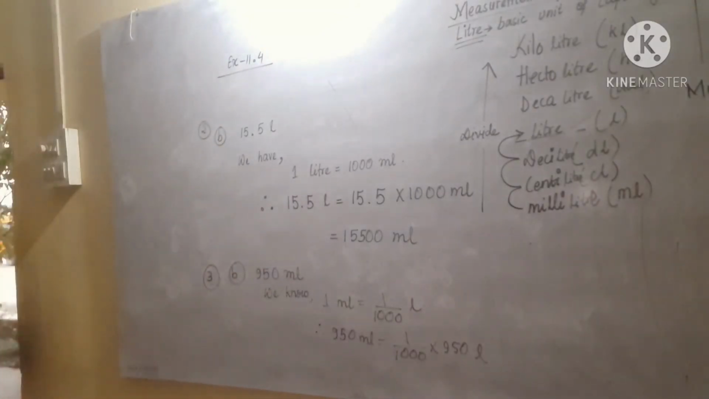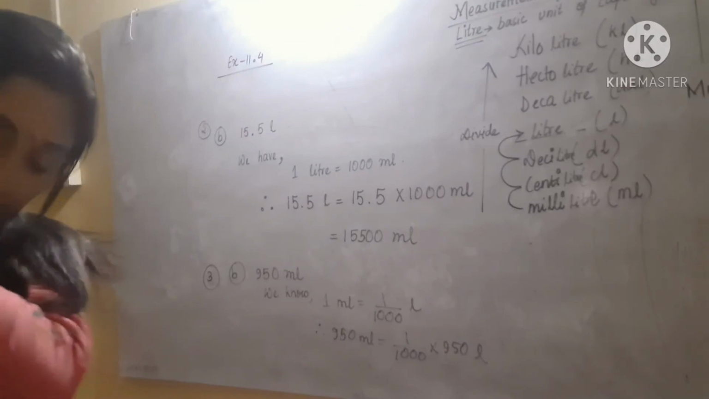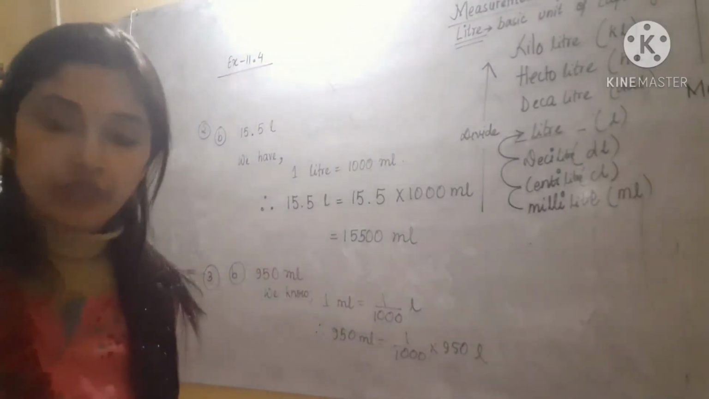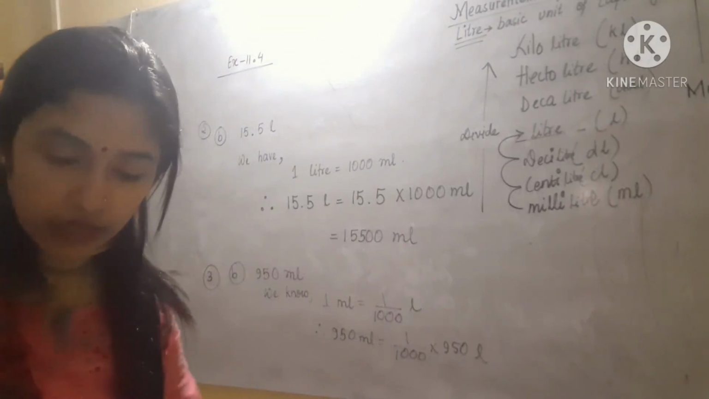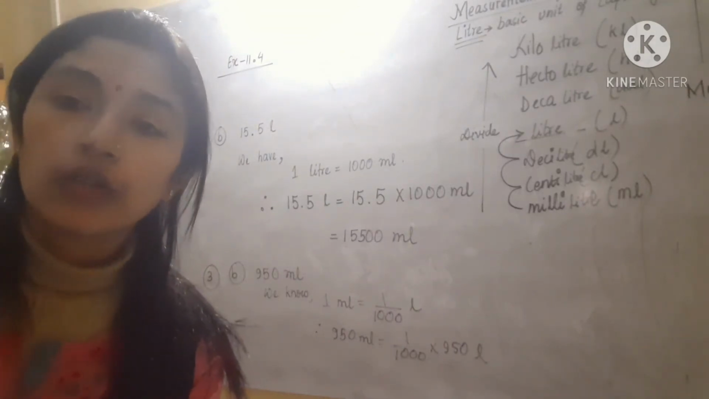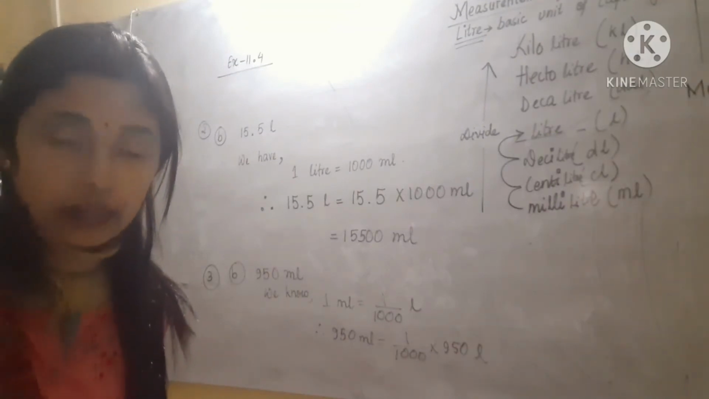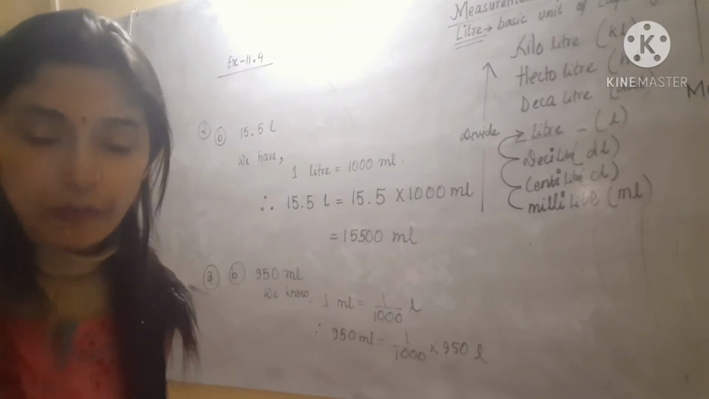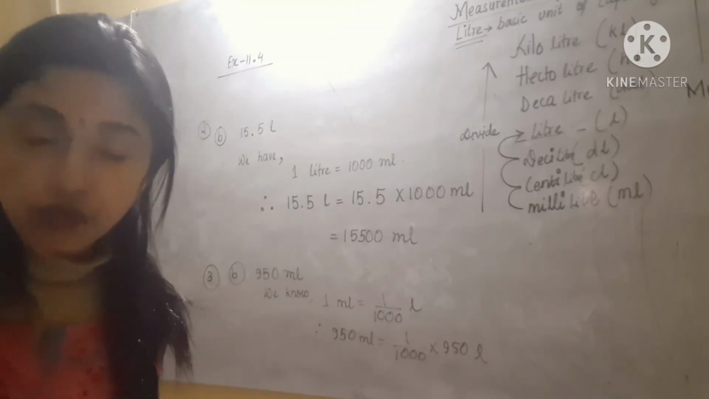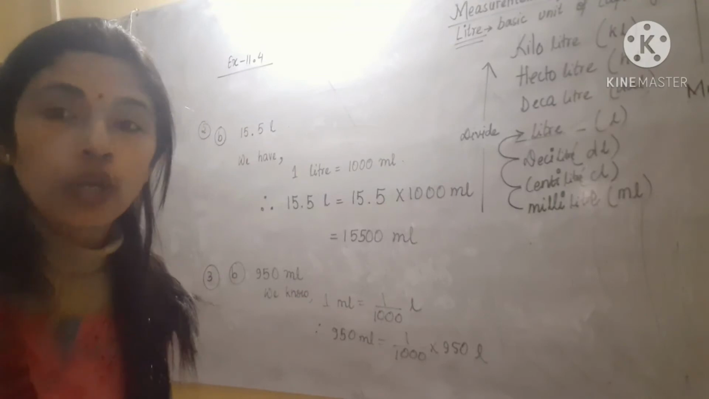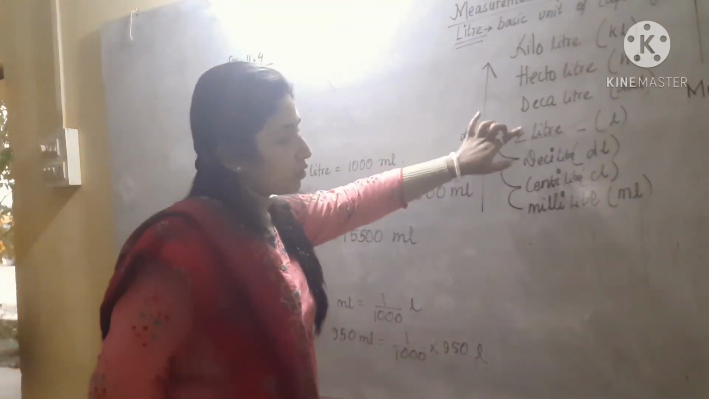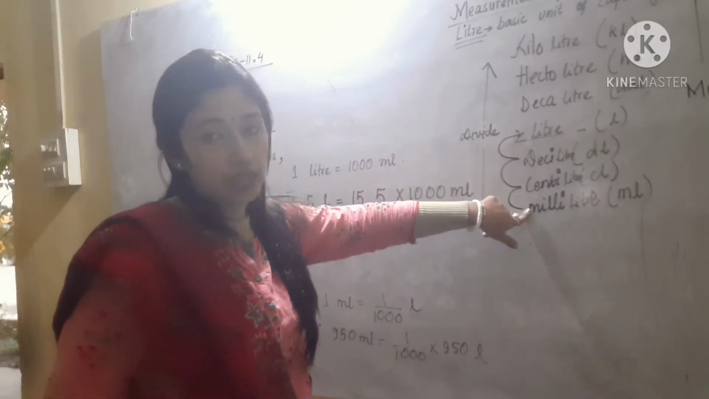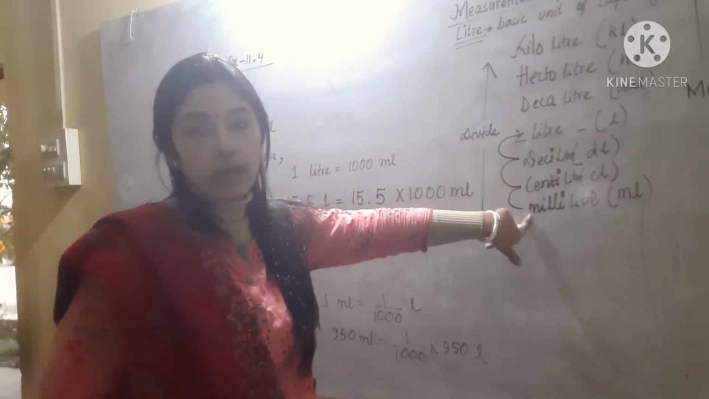I am doing B number. See, a bucket is given and the capacity of the water in the bucket. Okay, you can see the water from outside. In the bucket there is water and the capacity of water is 15.5 liter. So it is given in liters. That means we have to convert it into milliliter. So for converting from liter to milliliter, we have to come down by how many steps? 3 steps. That means we have to multiply by 1000.